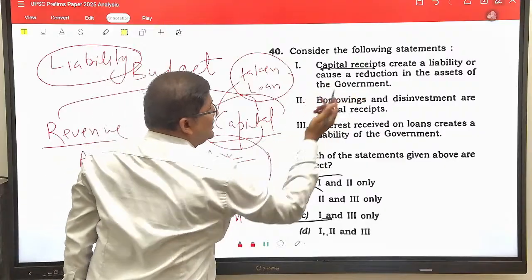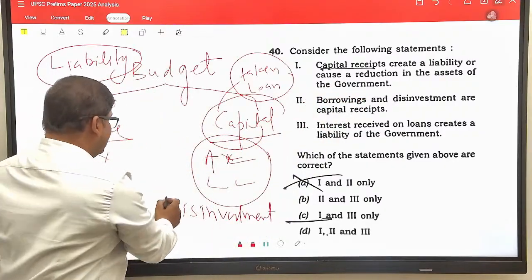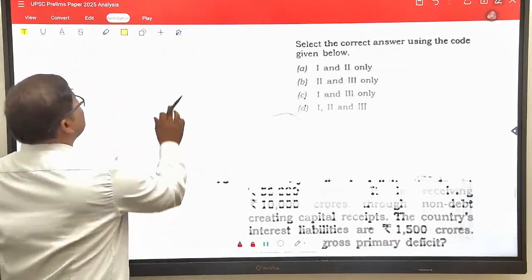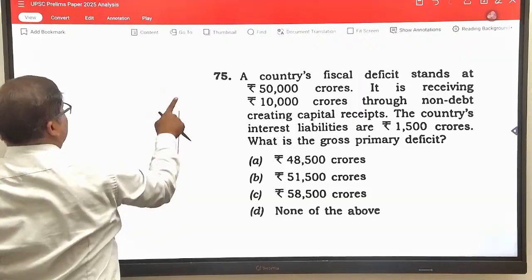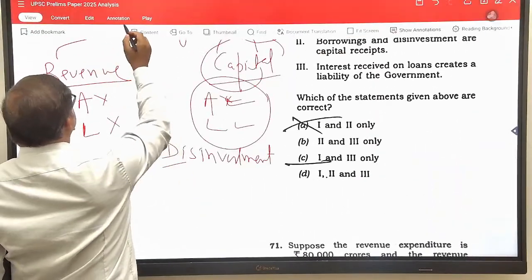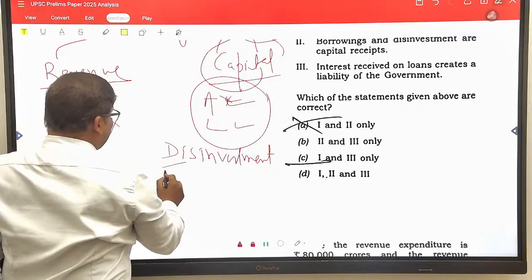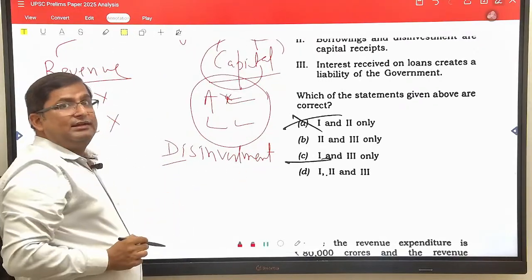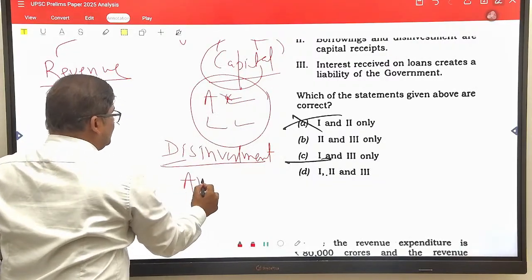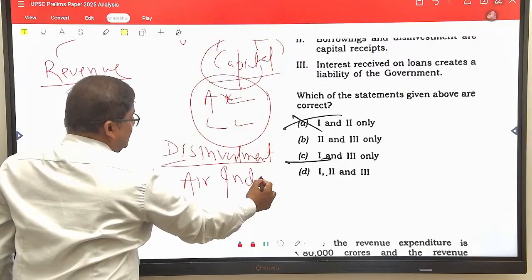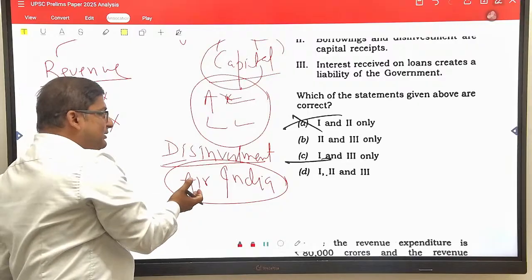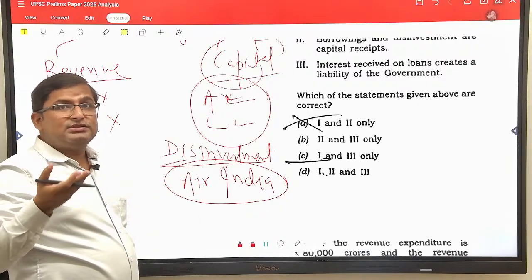How does it lead to reduction in the asset of the government? For example, disinvestment. Let's take the example of Air India. Air India was an asset for the government, but when the government went for privatization or disinvestment of Air India, this reduced the asset. Earlier, Air India used to be an asset of the government of India, but after disinvestment or privatization, Air India as an asset for the government has reduced.